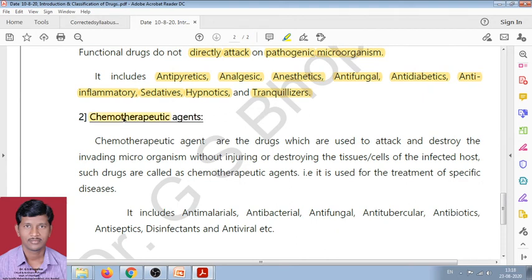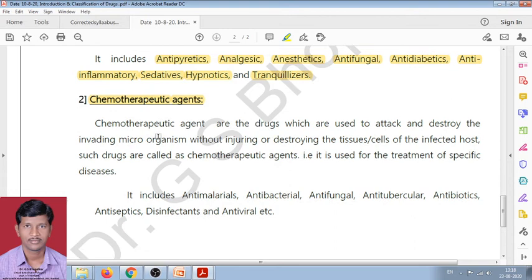Now, the next class is chemotherapeutic drugs. What are chemotherapeutic drugs? Chemotherapeutic drugs are also called chemotherapeutic agents. The chemotherapeutic agents are the drugs which are used to attack and destroy the invading microorganism.